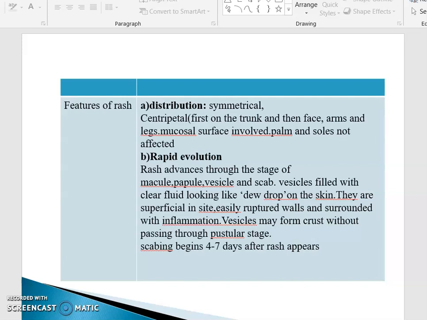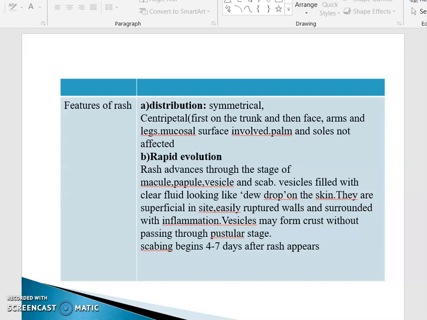Then the second feature is rapid evolution. Suddenly, the rash advances through the stages of macule, papule, vesicle, and scab. These vesicles are filled with clear fluid, looking like a dew drop on the skin. So when we see the vesicles, they look like a dew drop.